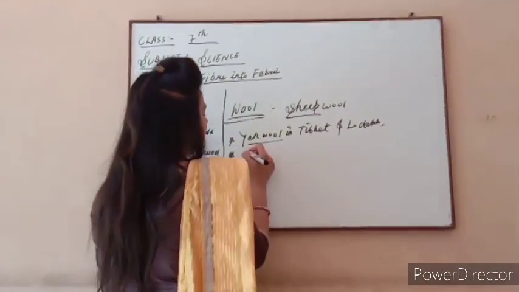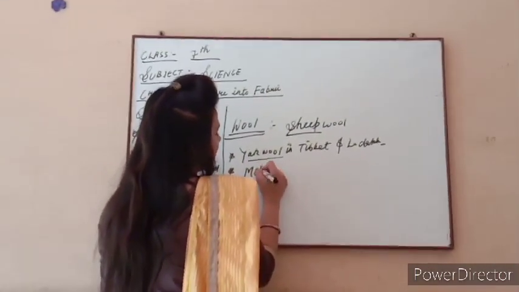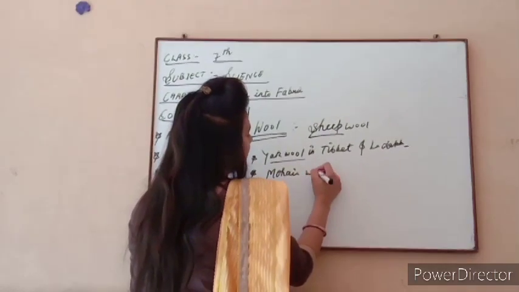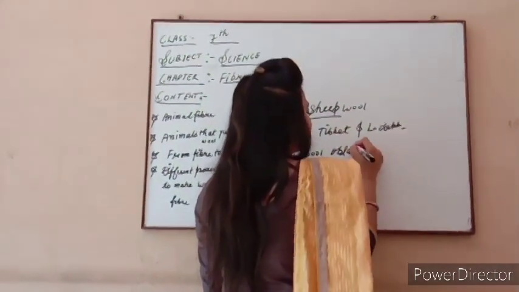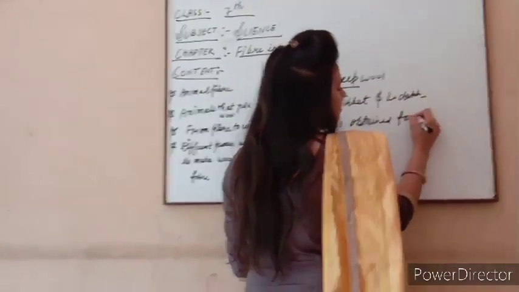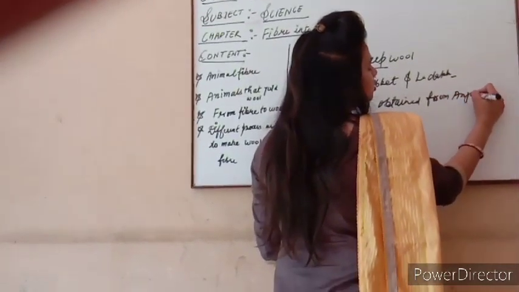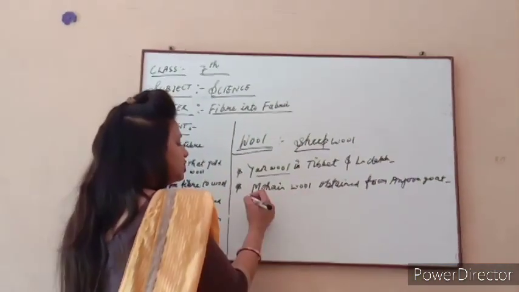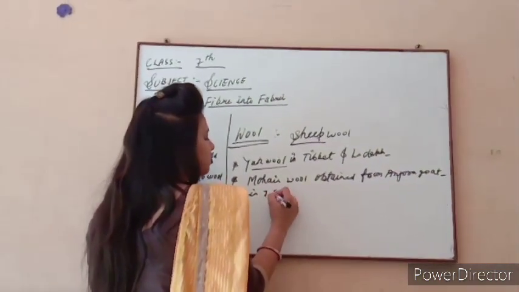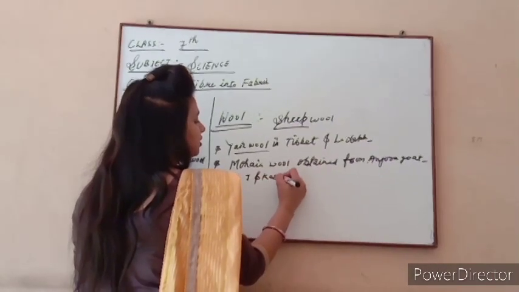Second, after yak wool, you have other types of wool also, other than sheep wool. That is mohair wool. Mohair wool is obtained from the Angora goat. So goat also gives us wool. In which area? That is Jammu and Kashmir.